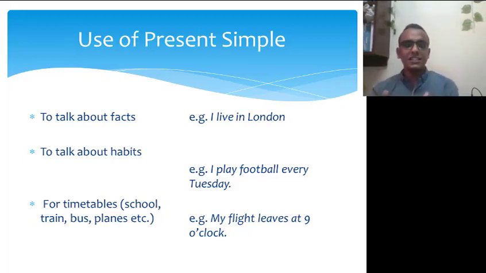So again, the use of present simple, we use it in three cases. Number one, to speak about facts, like I live in Cairo, I live in London. Number two, to talk about habits, like I play football every Tuesday. And number three, when we speak about timetables for school, train, bus, etc. Okay, good.